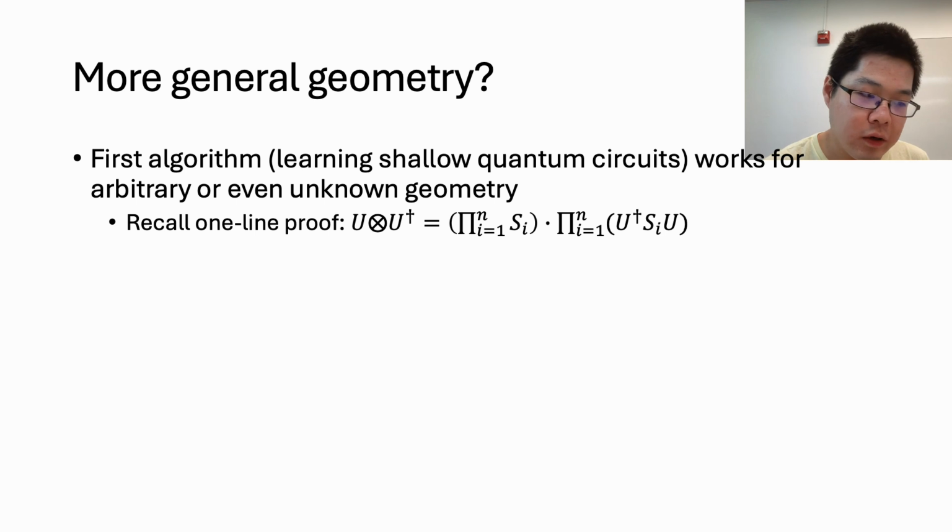And they can always be easily learned using standard techniques such as classical shadows, even if their support is unknown. That's why this first algorithm works for arbitrary or even unknown geometry.